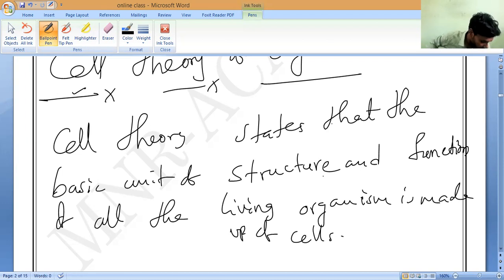Sir, 106. 106, correct? So now let us discuss. You can see here what they are saying: all living organisms are made up of cells. That is already there in this point. Cells are the structural and functional unit of living organisms. Every cell is the basic unit of every living organism. All cells arise from pre-existing cells by cell division.